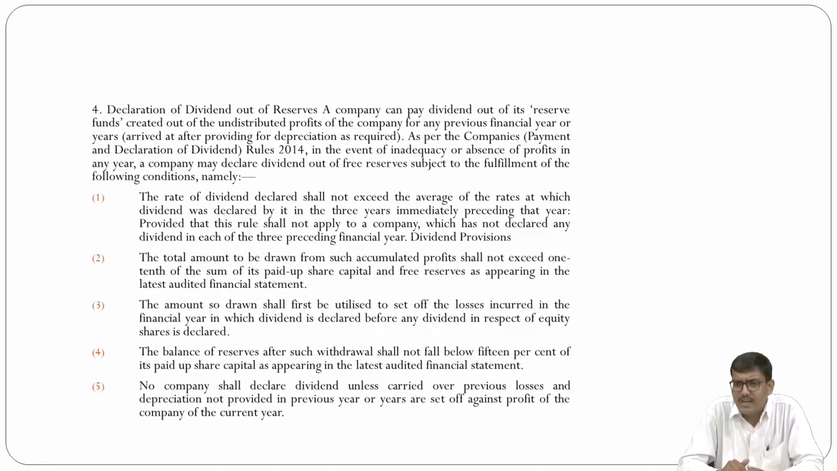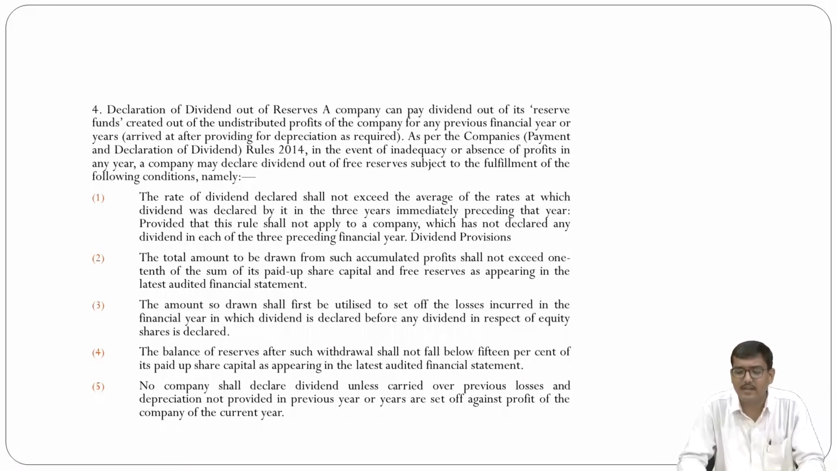That means it's ultimately the 15%. Firstly, 1/10 of total paid up share capital and free reserve. Now the 15% of total paid up share capital appearing in the audited financial statement. Then no company shall declare the dividend unless they have carried over the previous losses and depreciation not provided in a previous year, or the year set off against the profit of the company for the current year. That means if you are not complying with the depreciation provision and the losses provision, then you can't declare a dividend in that manner.